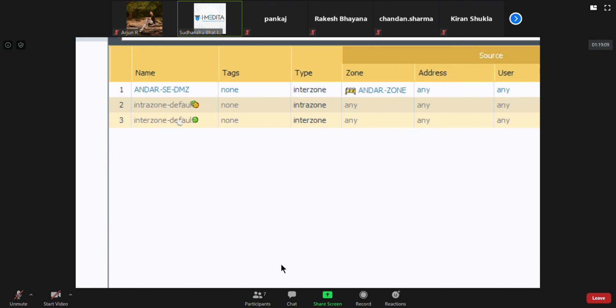Suppose I give you an option down below on the certification exam that default rules have not been overridden. True, false. Now, unless you have really paid attention while doing the lab, you won't be able to answer that, because you will be like, how do I know from this small screenshot?